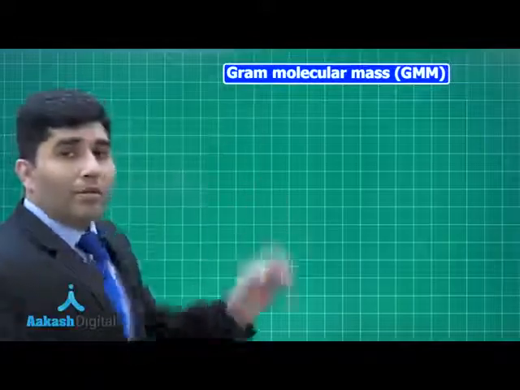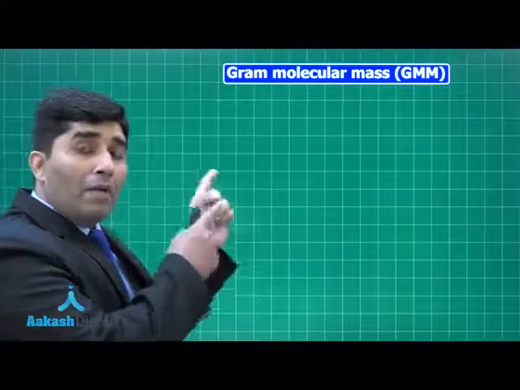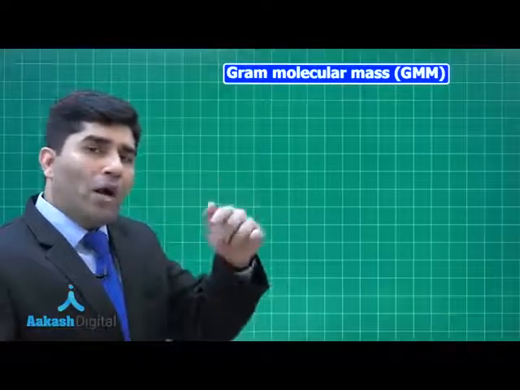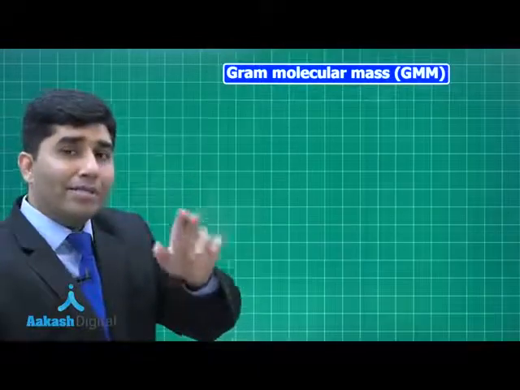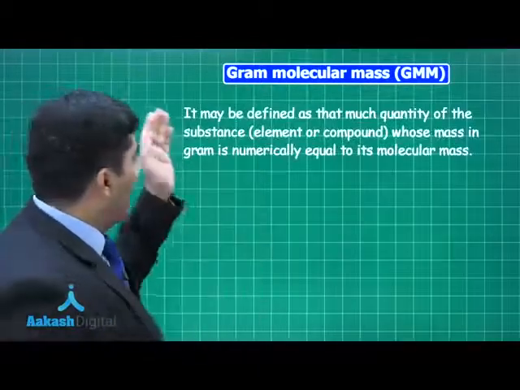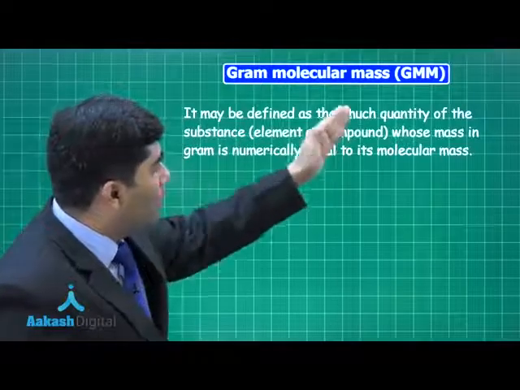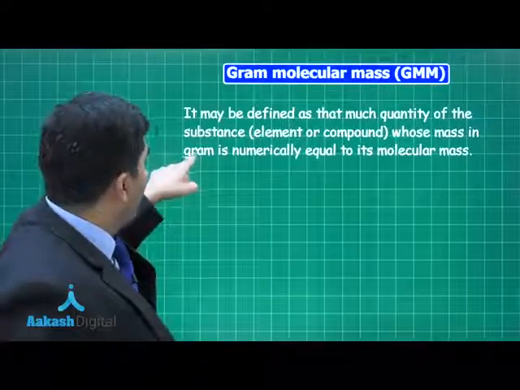Gram molecular mass. Now the same thing we applied for gram atomic mass applies here. Molecular mass we always find out in AMU. Gram molecular mass will have the same numerical value. It will be numerically equal to its molecular mass, but that will be mass in grams.